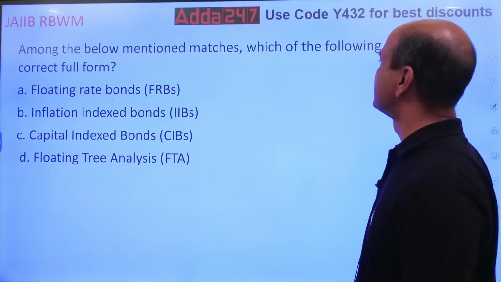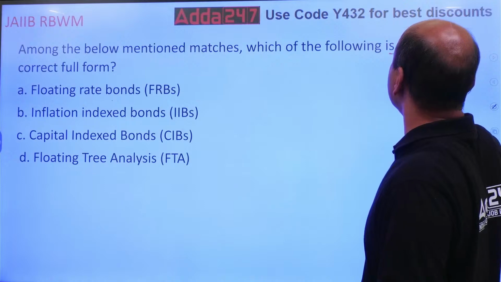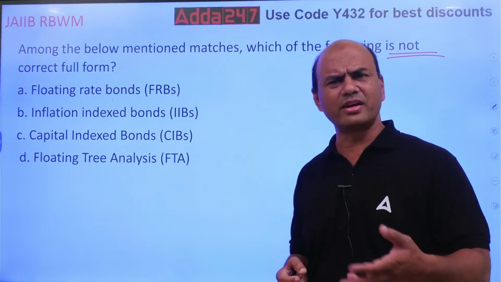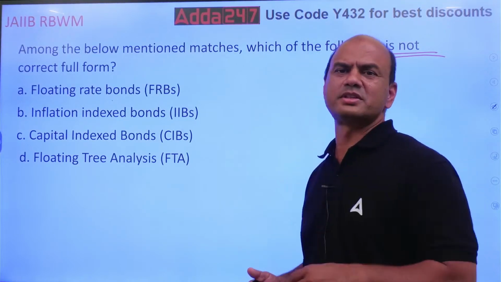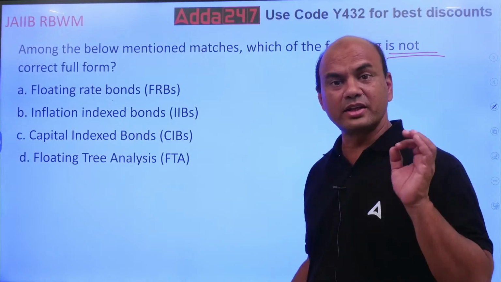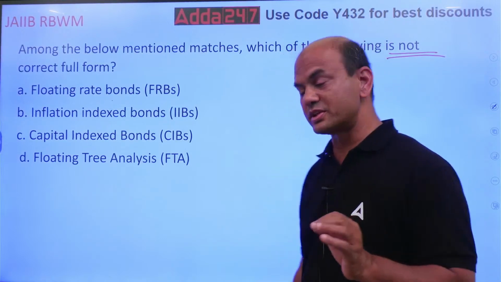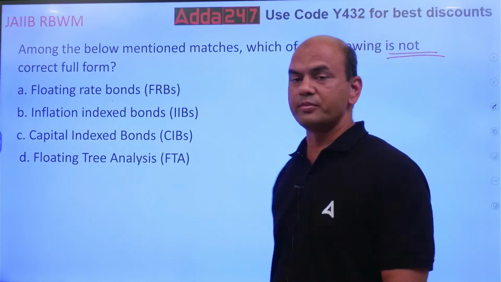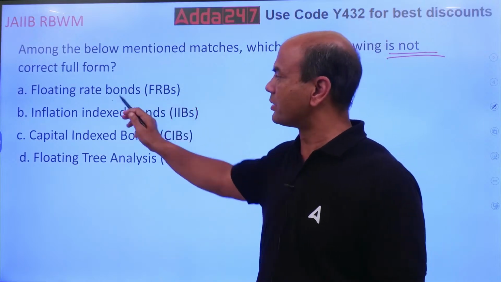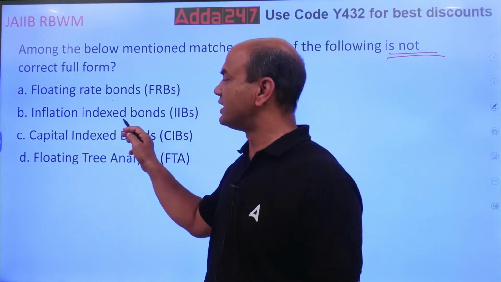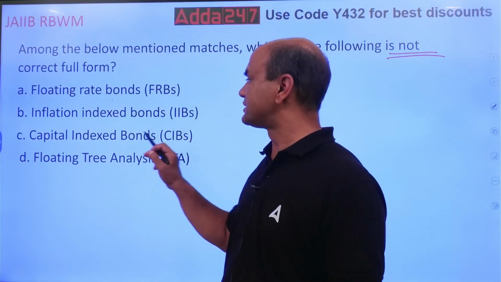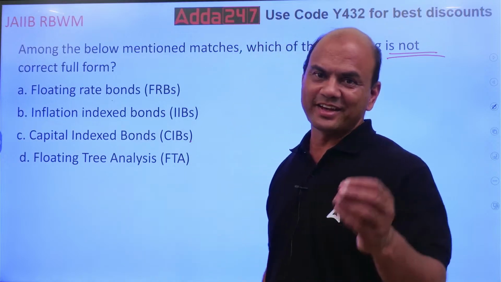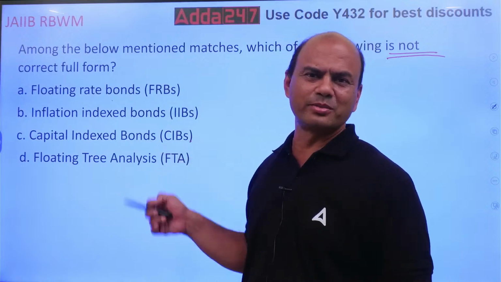Among the below mentioned options, which of the following is not the correct full form? Today there will be many negative questions in the exam. You have to focus on the negative part, whether they are asking for positive questions or negative questions. So, which of them is not the correct full form? FRB is floating rate bonds. IIB is inflation index bonds. CIB is capital index bonds. And FTA is floating tree analysis. I'm damn sure it's a bouncer to many of you.